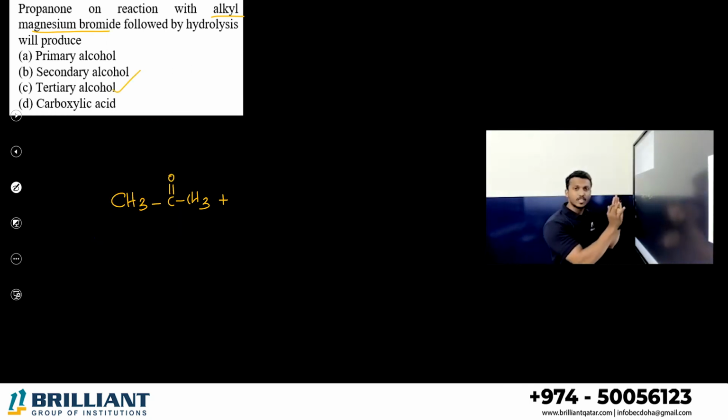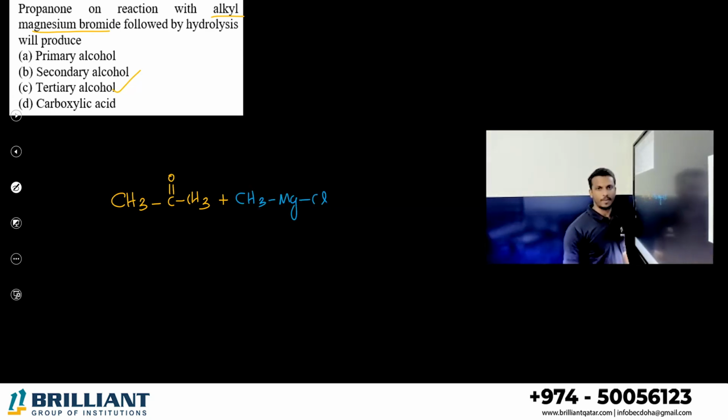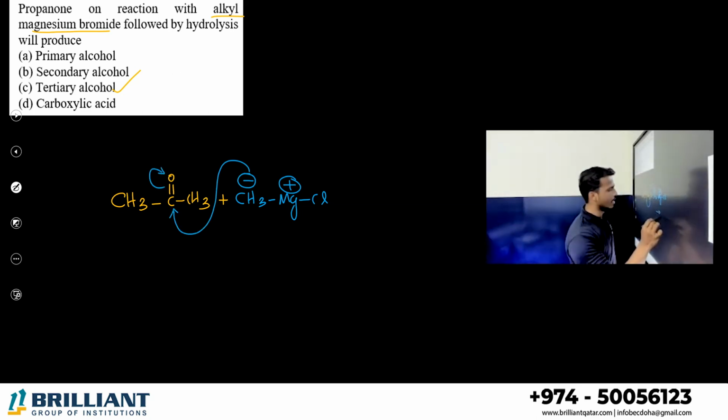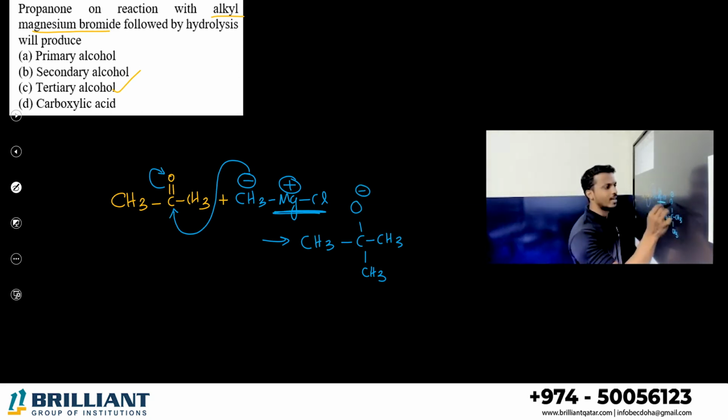This is propanone, right? Let me take any Grignard reagent, for example CH3MgCl, methyl magnesium chloride. You know, in Grignard reagent, magnesium is the positive one, right? It's a metal atom. So CH3 is the negative one. It is the nucleophile. Nucleophile will come and attack this carbon and it becomes O-. So what is the product? You are getting CH3, CCH3 and here CH3. Here we are getting O-. To this O-, what will attack? This Mg+ Cl will attack.